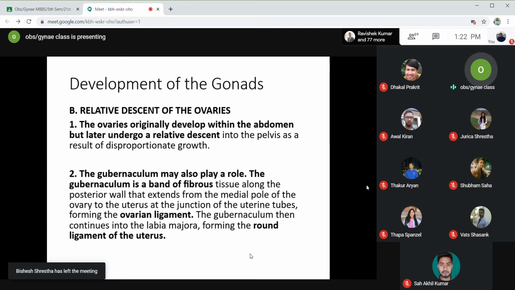This gubernaculum also extends further, continues into the labia majora, and later on forms the round ligament of the uterus. So both the round ligament of the uterus and the ovarian ligament are formed from the gubernaculum. Because of the presence of this gubernaculum, it is hypothesized that there is descent of the gonads, descent of the ovary into the pelvis. That is one possible explanation, and another explanation is the disproportionate growth of the abdomen.